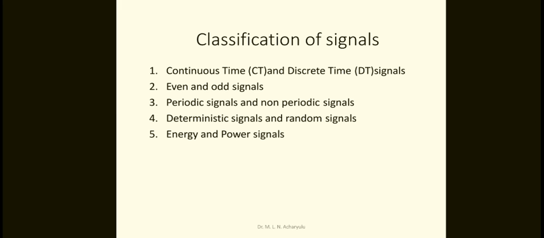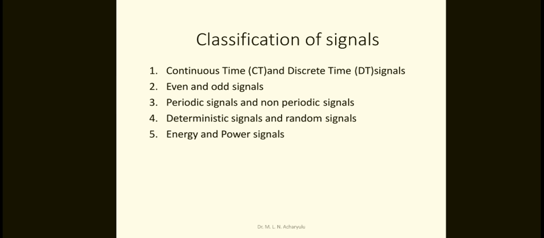Now the classification of signals. What is the general classification of signals? The first one is continuous time and discrete time signals. So what is a continuous time signal?